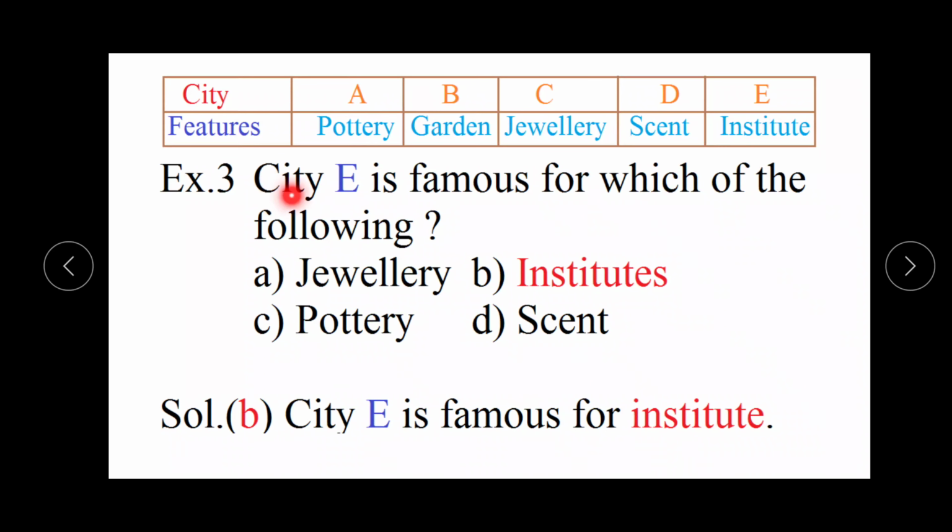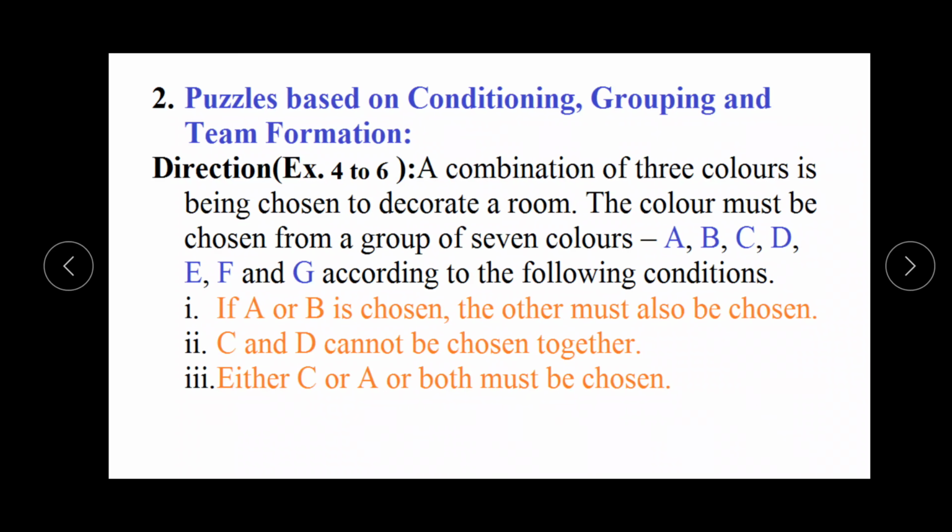The next question is: city E is famous for which of the following? It means for which feature E is famous, that is the institute. It means the second option is the right answer. So you can see clearly that after arrangement, these three questions you can solve in 9 or 10 seconds. This is the second type of puzzle test, a puzzle based on conditioning, grouping and team formation. It means here we will arrange the persons or objects according to their conditions.